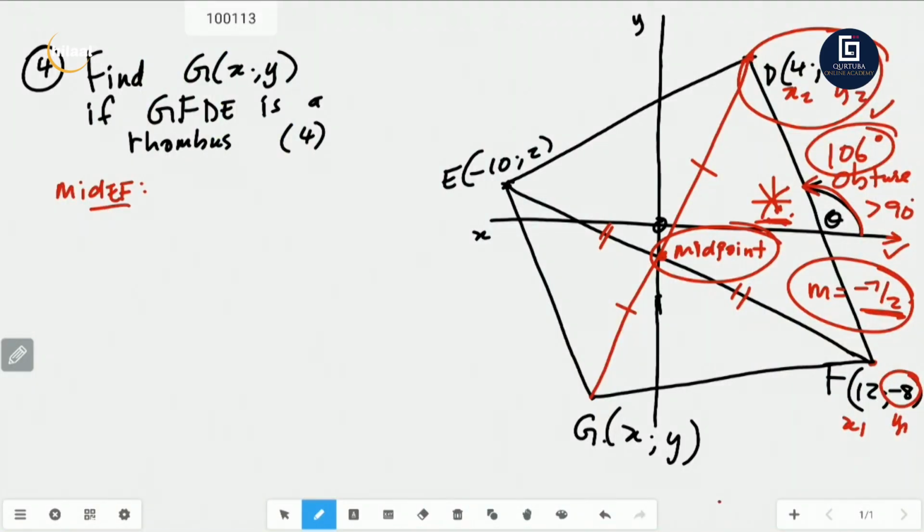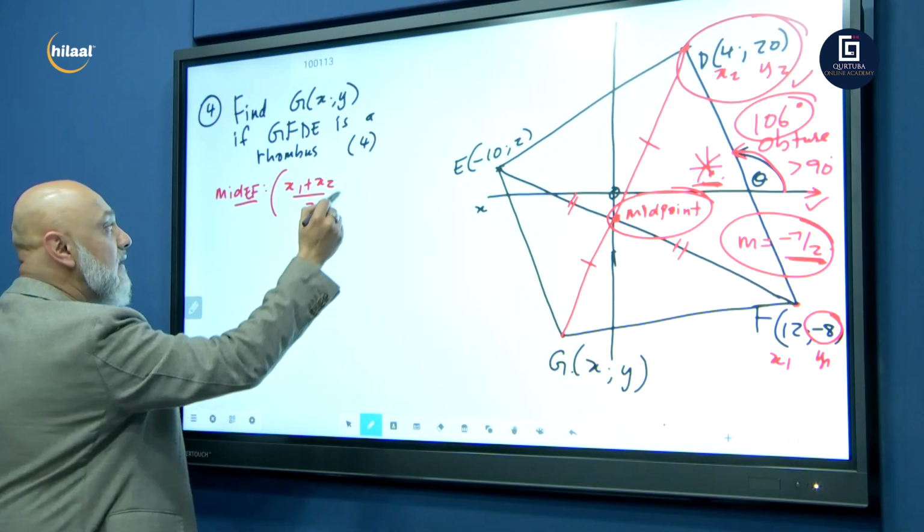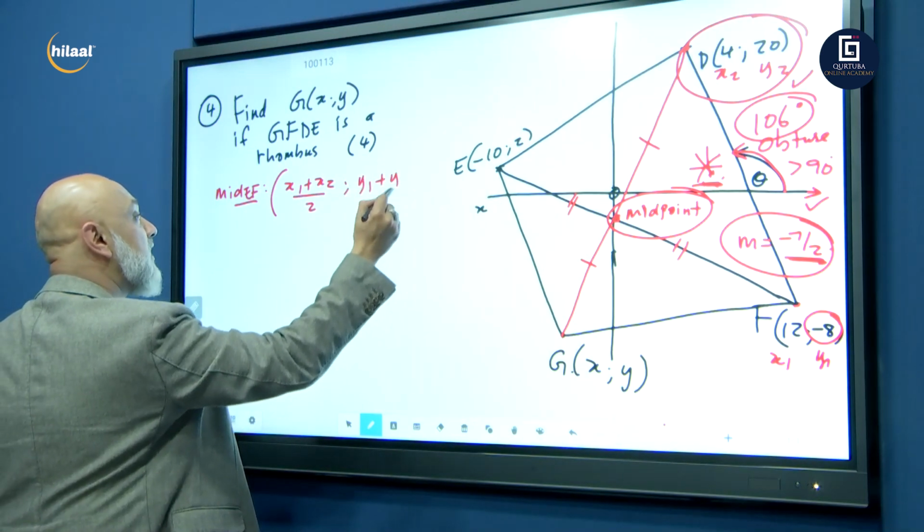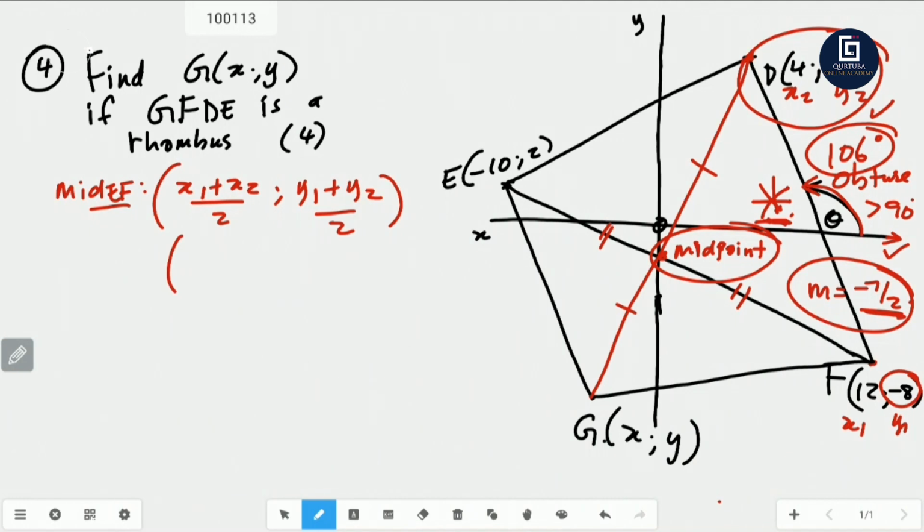The midpoint of EF is going to be x1 plus x2 over 2, that's the formula as I gave it to you before, and then y1 plus y2 over 2. Let's call this one x1, y1 and that one x2, y2.